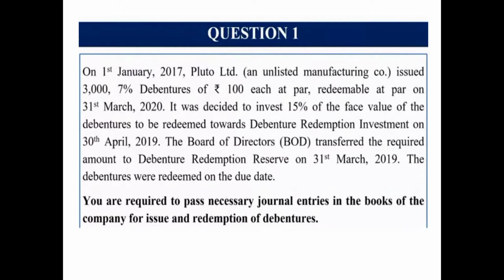The face value of total debentures is 3 lakh. So 10% of 3 lakh, that means 30,000, will be transferred to DRR out of statement of P&L on 31st March 2019. The debentures were redeemed on the due date. You are required to pass the necessary journal entries in the books of the company, both for issue as well as the redemption of debentures.